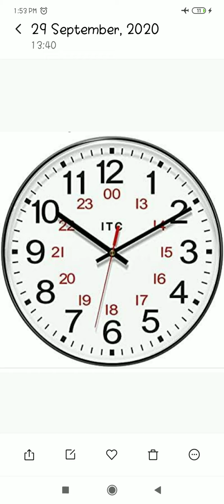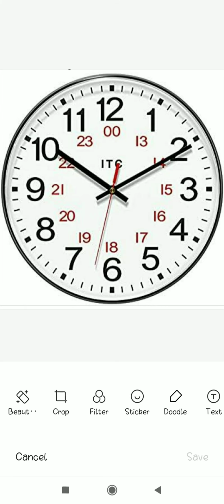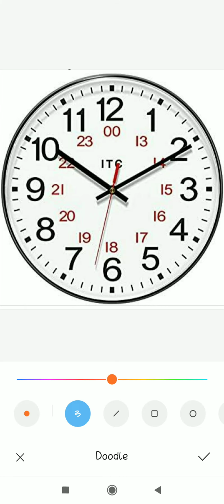According to the 12-hour clock, we'll start from 1 a.m., then 1, 2, 3, 4, 5, 6 like this up to 12. You know very well about this. After 12, it will repeat again. But what will change?